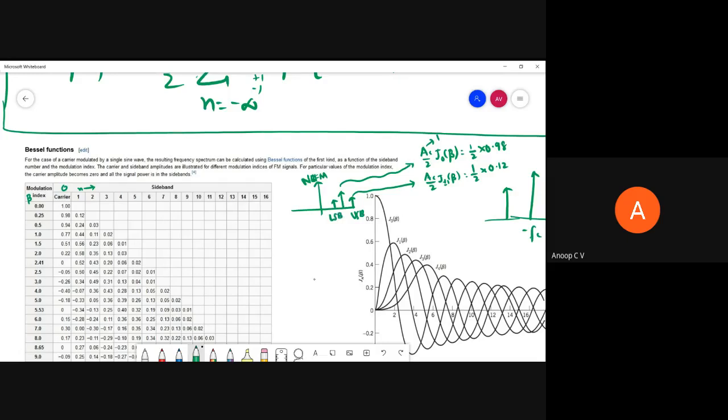When beta is small. As beta increases, you can see we'll have to consider more and more sidebands.